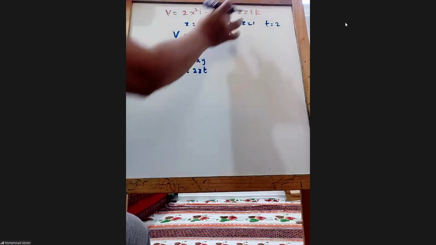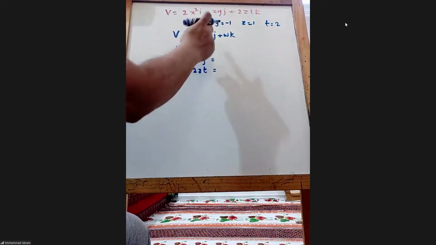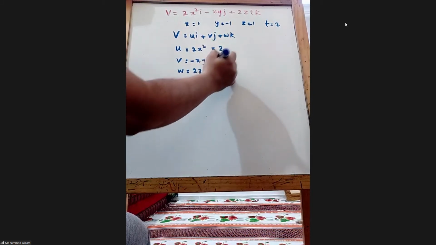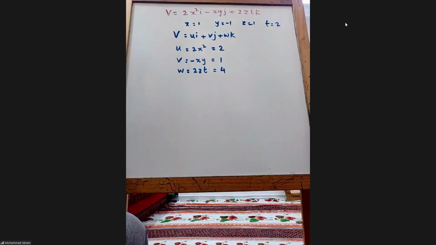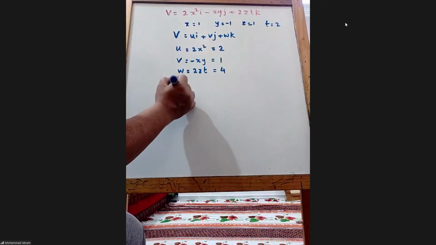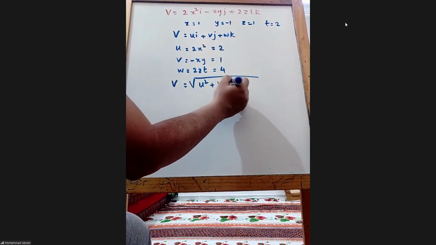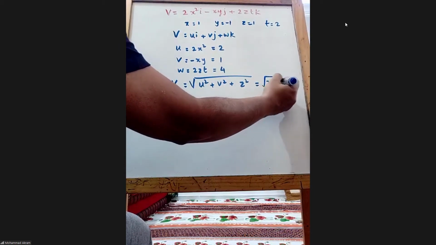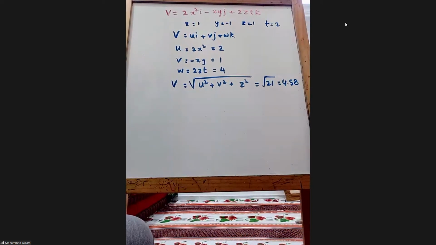If you just compare this and put the values x, y, z as 1, minus 1, 1, you get this as 2, this as 1, and this as 4. So 2, 1, 4. Then V is equal to the square root of u square plus v square plus w square. If you put the values, you will get root 21, that is around 4.58. Am I right? Okay.